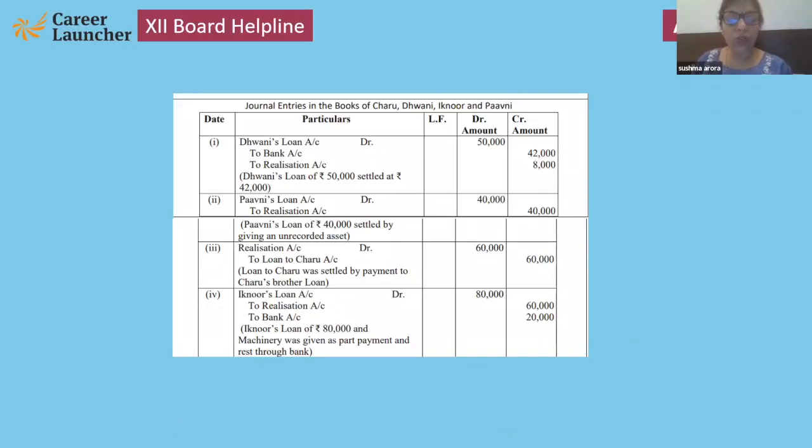Then loan to Charu was settled by payment to Charu's brother's loan. So realization debit to loan to Charu, that is also adjusted or settled. Now Iknoor's loan was 80,000, but 60,000 is transferred through machinery and 20,000 is settled by bank account. Note down.